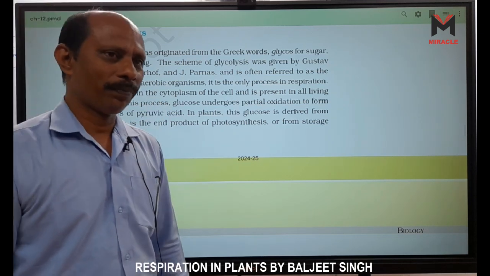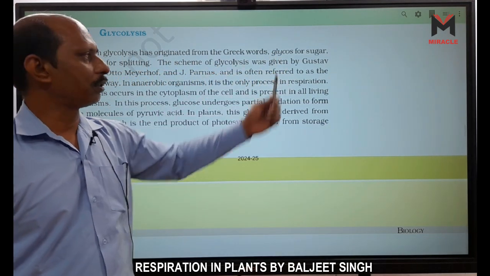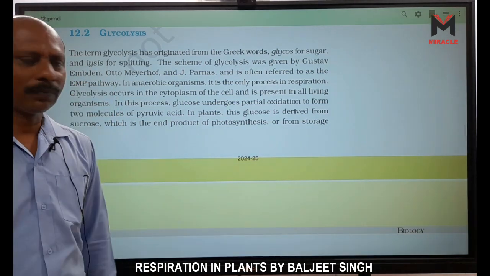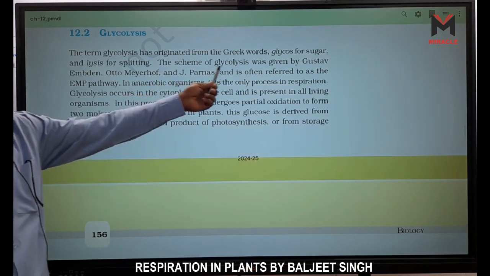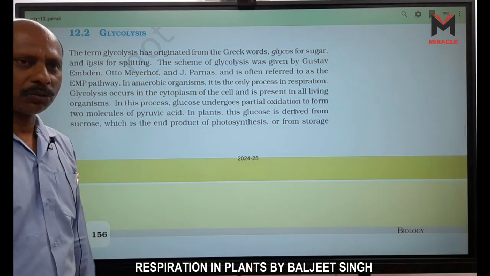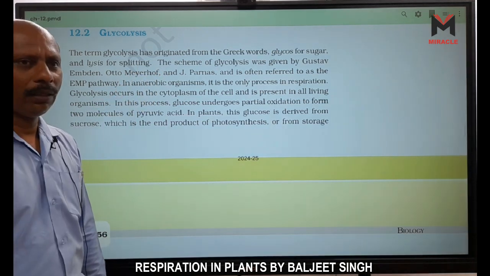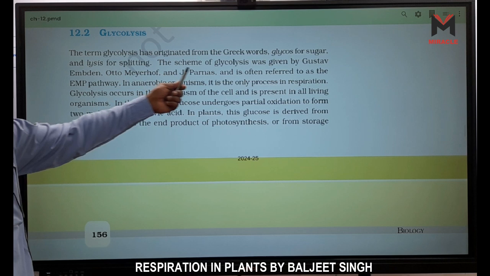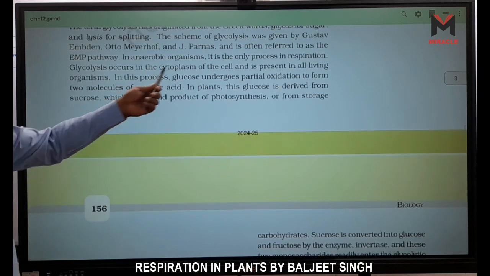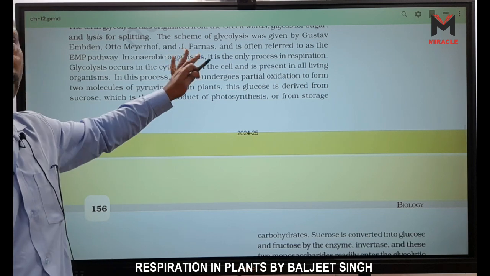The term glycolysis has originated from the Greek words glykys, which means sugar, and lysis, which means splitting. That means sugar is splitting. The scheme of glycolysis was given by Gustav Embden, Otto Meyerhof and J. Parnas, so we call it the EMP pathway, the Embden, Meyerhof, Parnas pathway. In anaerobic organisms, it is the only process in respiration.